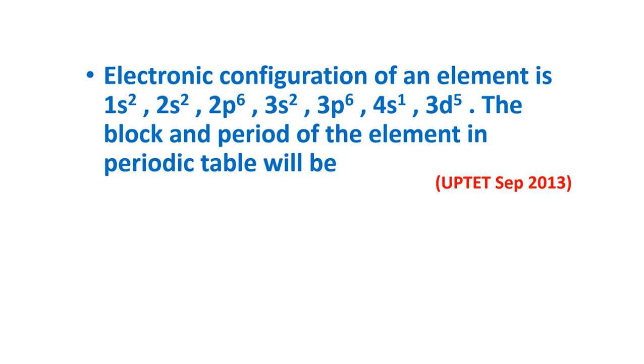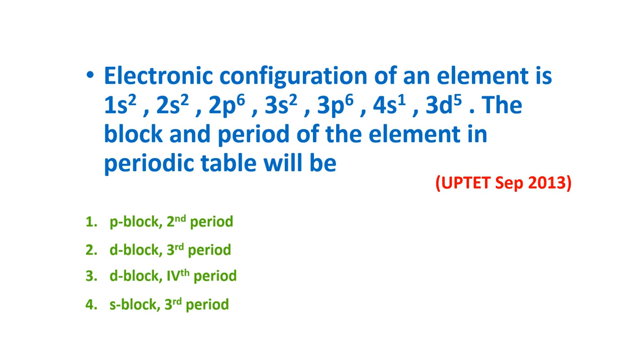Electronic configuration of an element is 1s2, 2s2, 2p6, 3s2, 3p6, 4s1, 3d5. The block and period of the element in a periodic table will be: P block second period, D block third period, D block fourth period, S block third period.